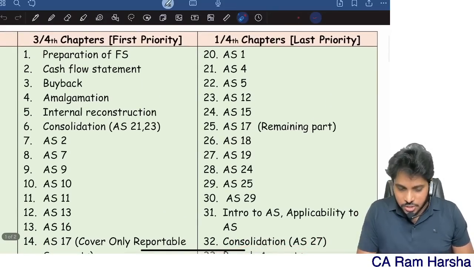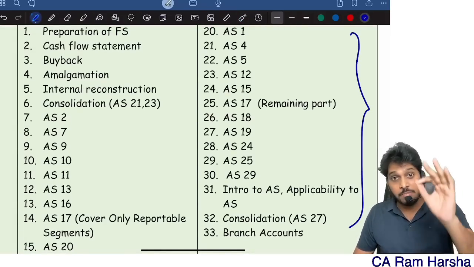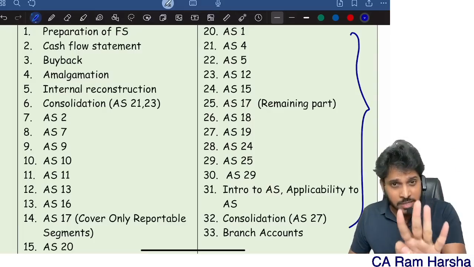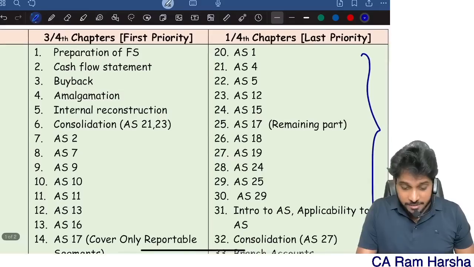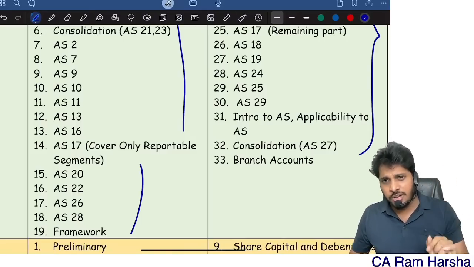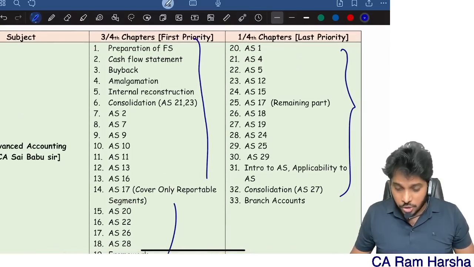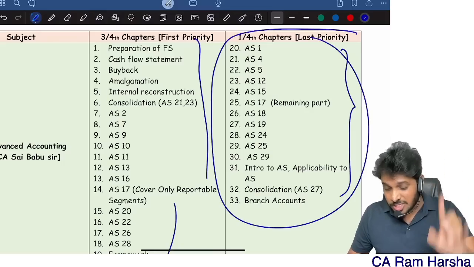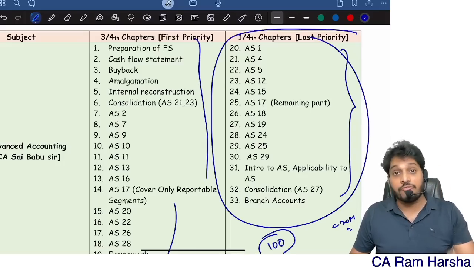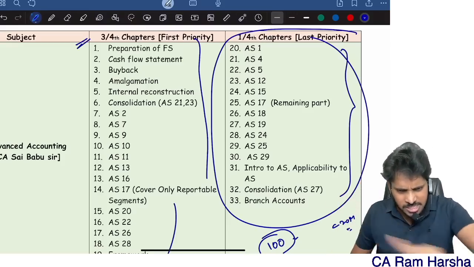Branch accounts are topics which occupy a minimum of 45 to 50 hours of time in revision. About 40 hours of time it will take a student for revision. If a student saves that 40 hours of time in accounts, he can revise the other topics with much more accuracy. Even in the recent Jan 25 exam, I openly challenge you, go and verify the question paper with the strategy, it will match. From the 1/4 topics, in the entire question paper, you will find less than 20 marks only. Less than 20 marks, which means out of 120, 100 marks come from the 3/4 chapters only. You can verify in the past 6 attempts.